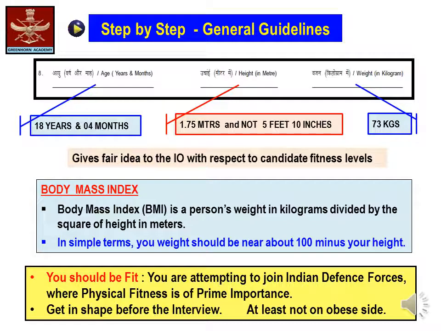By seeing this column, it gives a fair idea to the interviewing officer with respect to the candidate's fitness level by means of his body mass index. For example, if a candidate's height is 1.75 meters, his ideal weight can be arrived at by subtracting 100 from 175, which would ideally be 75 kgs.